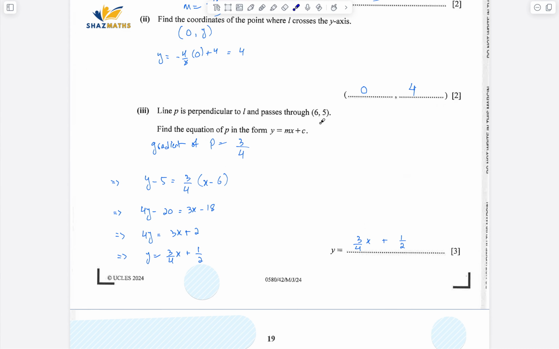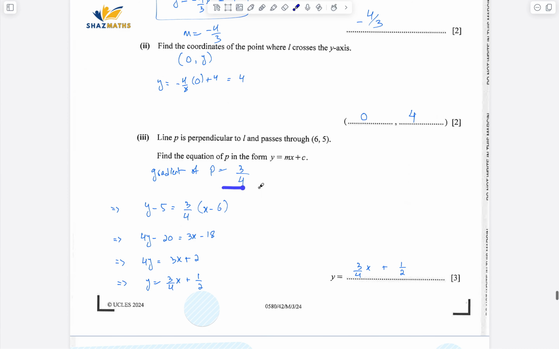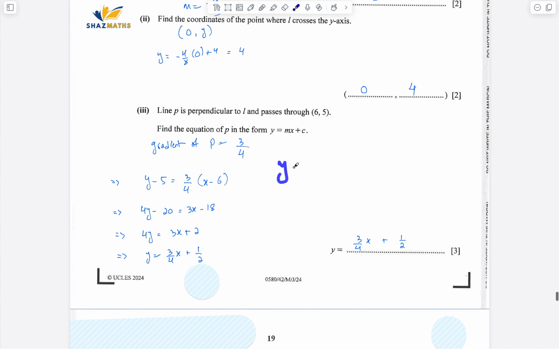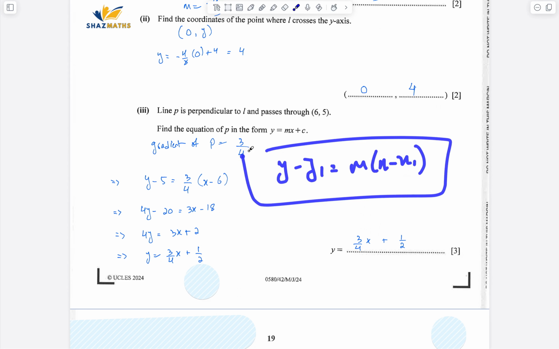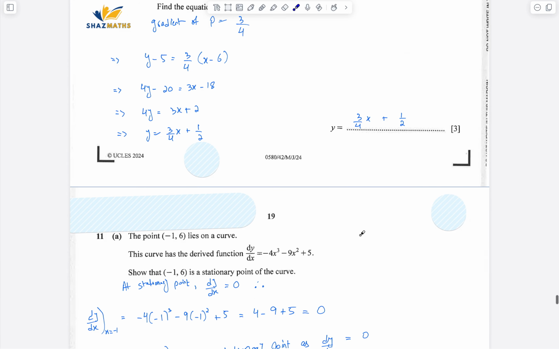Line P is perpendicular to L and passes through 6, 5. Find the equation of P in the form of this thing. So for the equation of a straight line, we need the gradient. If that is perpendicular to L and the gradient of the other line was minus 4 by 3, so P would be, we'll flip it and change the sign. So that's why it's 3 by 4. Okay. And then I've just used the formula y minus y1 equals to m times x minus x1. That is the formula to use for the equation of a straight line. We know the coordinates of the point. Substitute them in here. Simplify that out. Final equation should be y equals to 3 by 4 x plus 1 by 2.